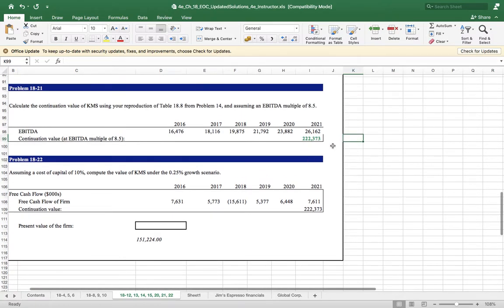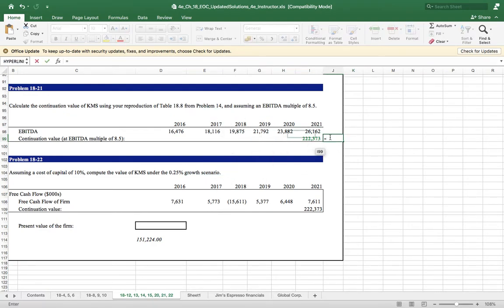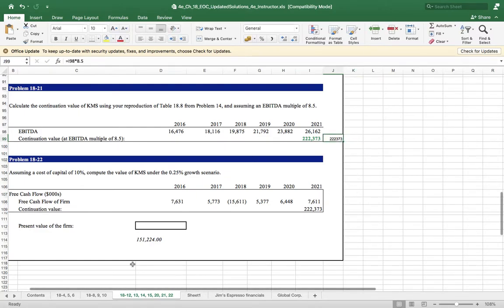This is equal to the ending EBITDA in the last year, 2021. EBITDA is 26,162 multiplied by the EBITDA multiple given here, 8.5. Enter. So it will be the terminal value.